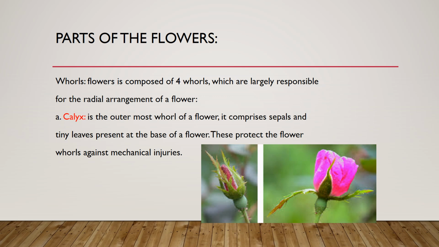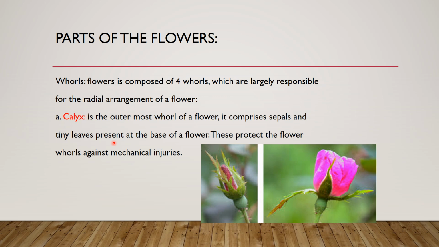So we're going to study the parts of the flower. The parts of the flowers are referred to as whorls. Okay, so the whorls are these parts of the flowers.